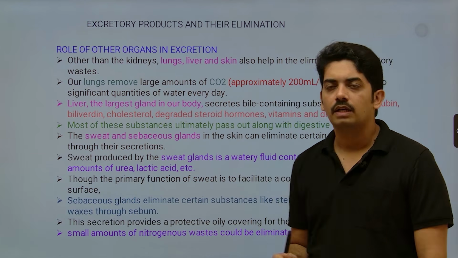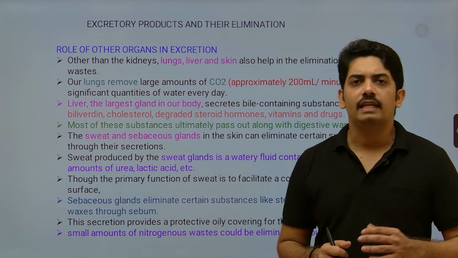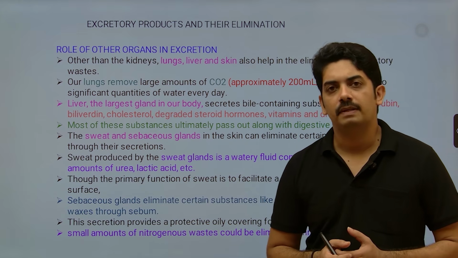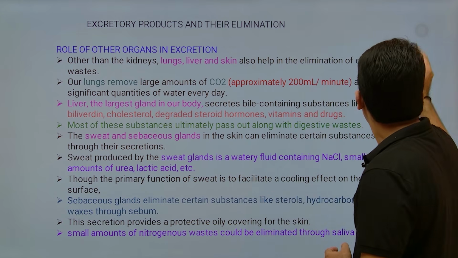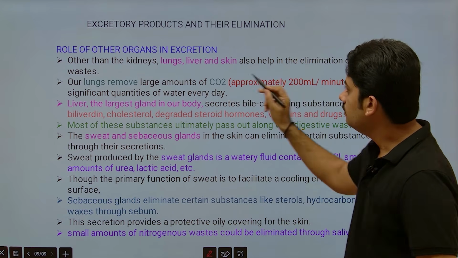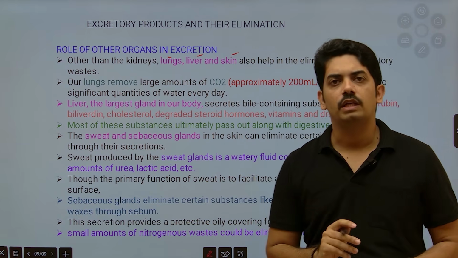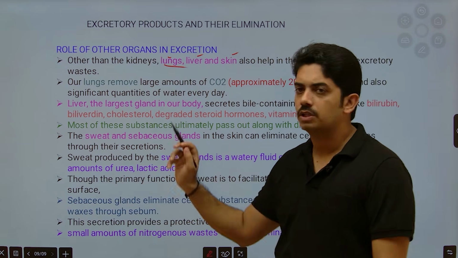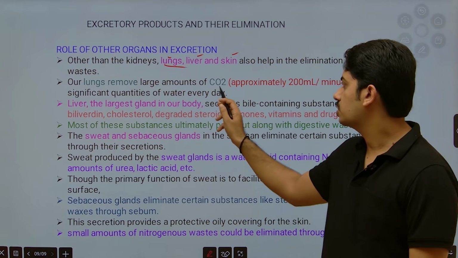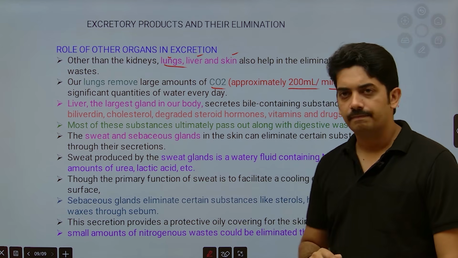Now, the role of other organs in excretion. Do you think any other part of our body helps in excretion? Of course, yes. The answer is lungs, liver and skin, which are also involved in excretion. Now tell me how lungs are involved in excretion. Lungs mainly help in excretion of carbon dioxide, around 200 ml per minute.